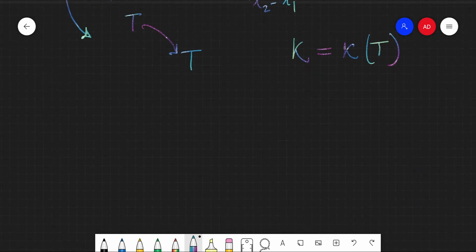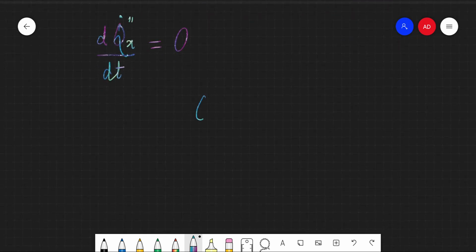Now, if we are assuming steady state heat transfer, that means that this is constant with respect to time, or that this is zero, right? So let us start from the basics, right?